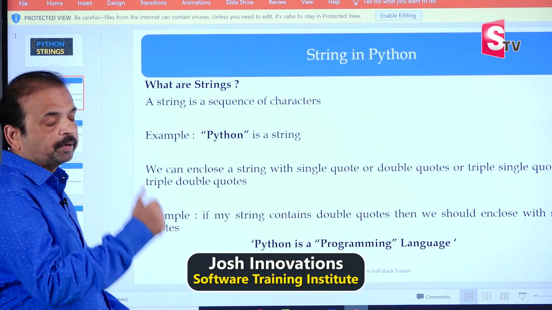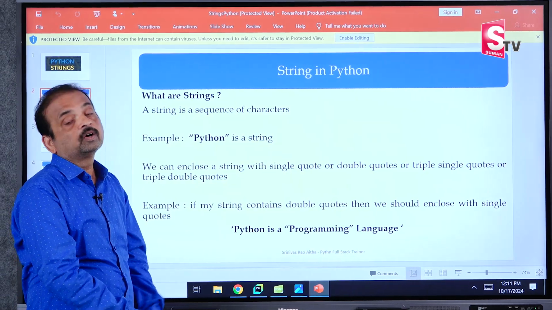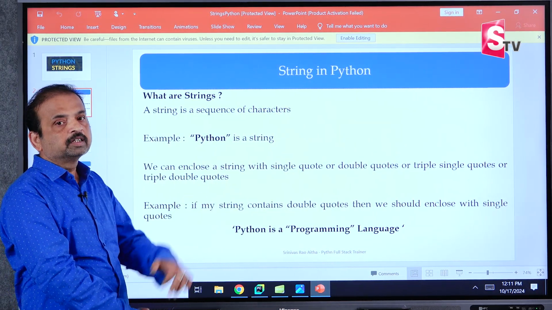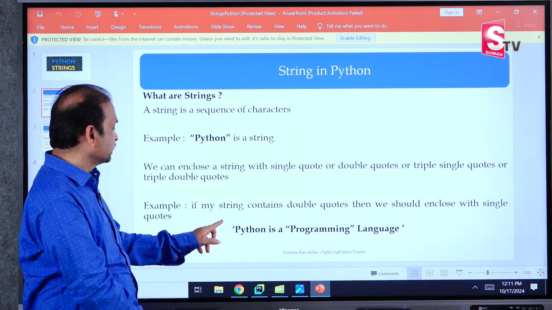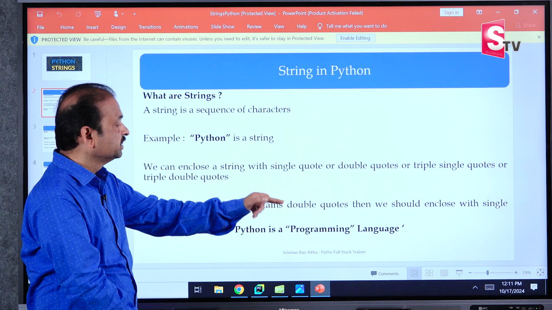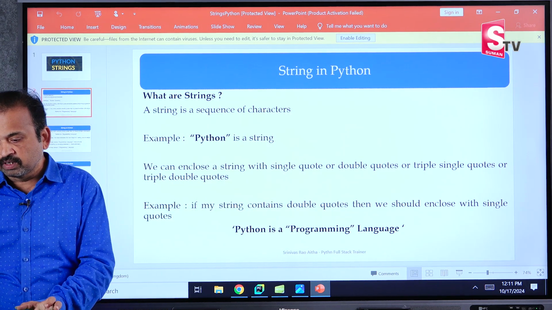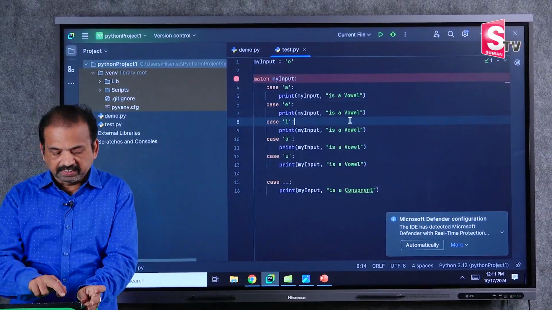And here in Python, we can enclose a string by using single quotes, double quotes, or also by using triple quotes. Triple single quotes, triple double quotes. This all we'll discuss practically. For example, if my string contains double quotes, then we should enclose with single quotes. All we'll see practically. I'll go to PyCharm and first I'll declare one variable.